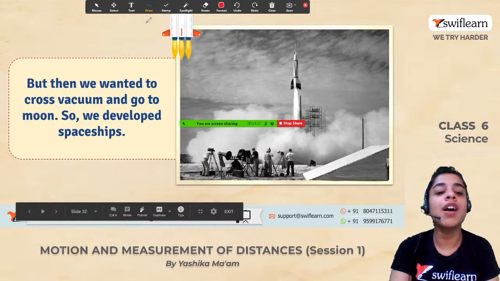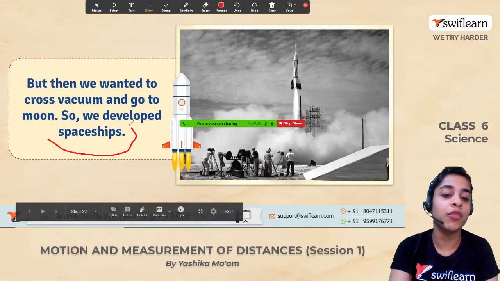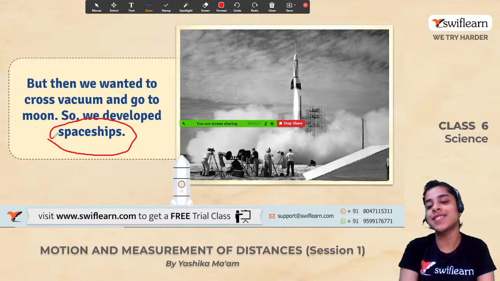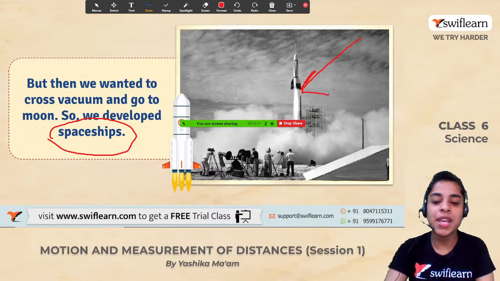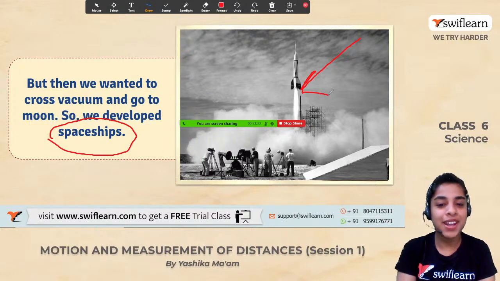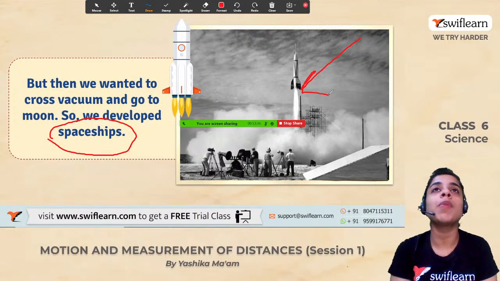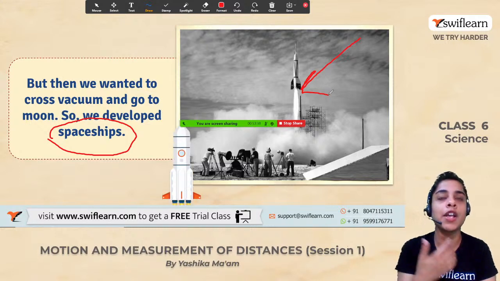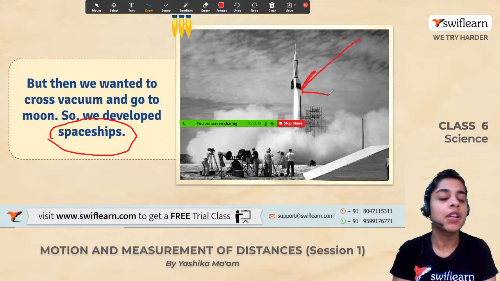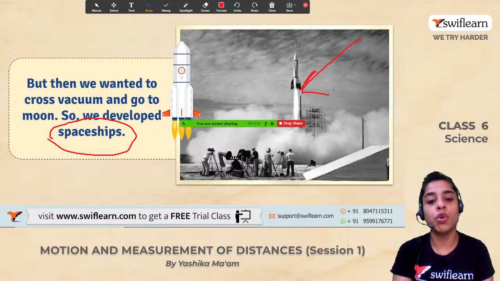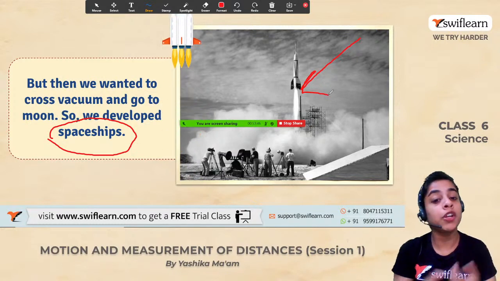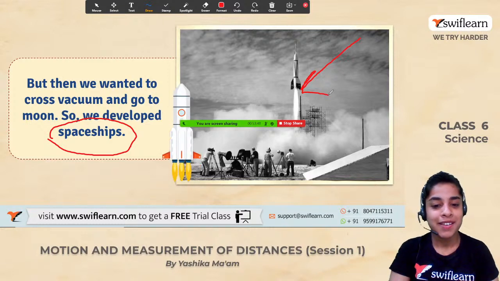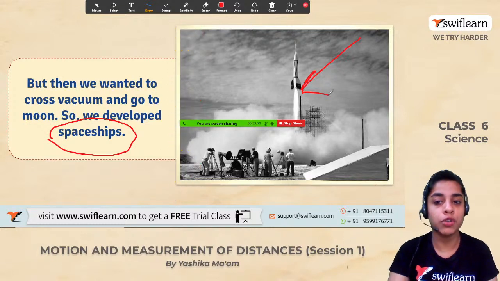We developed spaceships and we developed rockets, right? Can you see how a spaceship is being launched here, right? So now you must have seen a lot of times, like India has also developed a lot of these, right? So many times we get to know. So if you know any of them or you are having any names in your mind, do let me know in the comment box, right? It is going to be very nice for you.